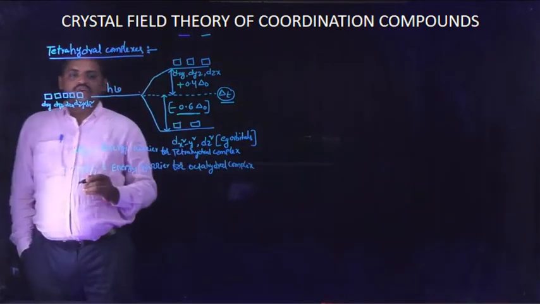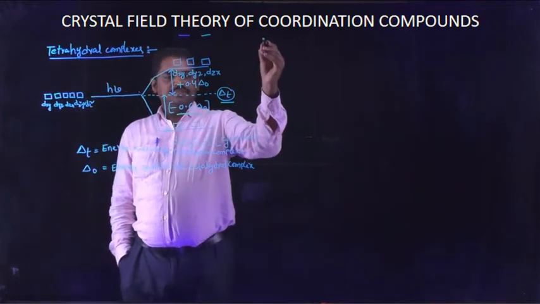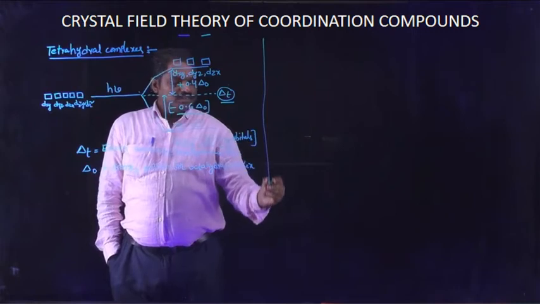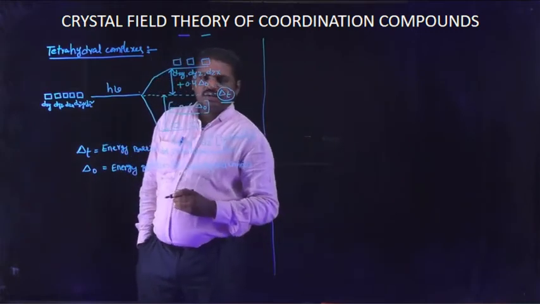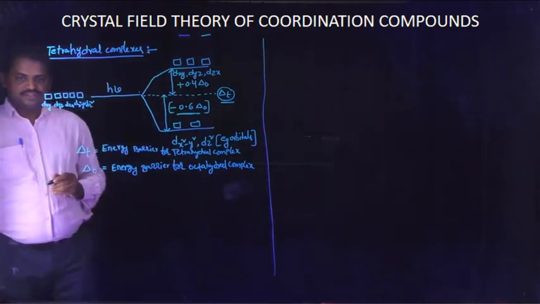Now I am going to discuss the relation between tetrahedral complexes and octahedral complexes. In many competitive examinations, questions related to this concept are asked. What is the relation between tetrahedral complex and octahedral complex?